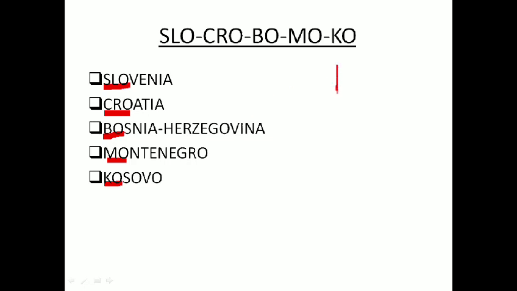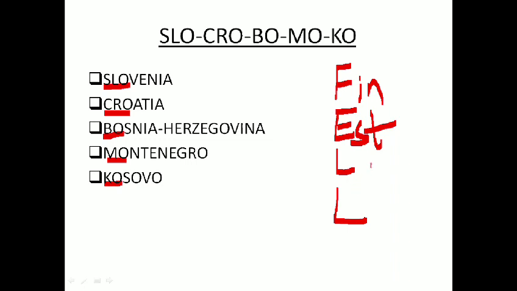We have another way to remember these countries, that is F E L L. These are from top to bottom, while the earlier ones are from left to right. FELL: Finland, Estonia, Latvia, and Lithuania. FELL, from top to bottom.